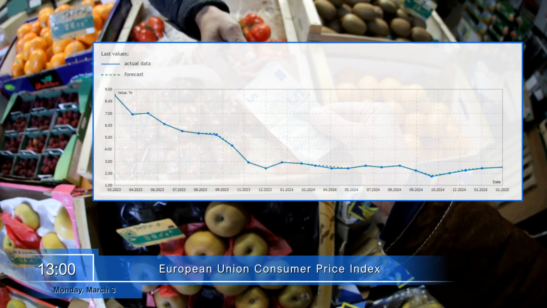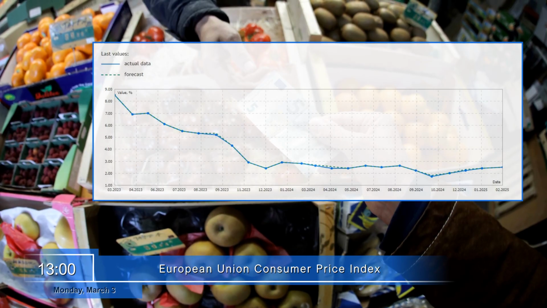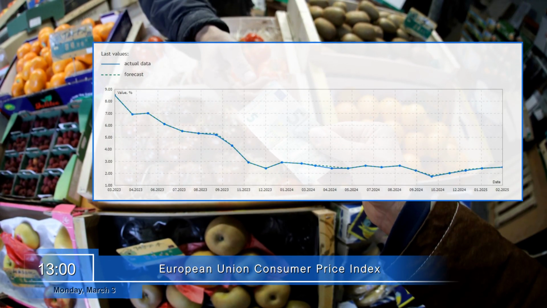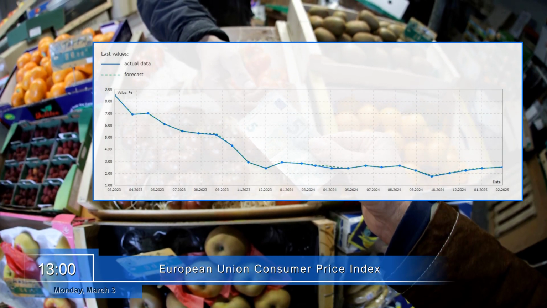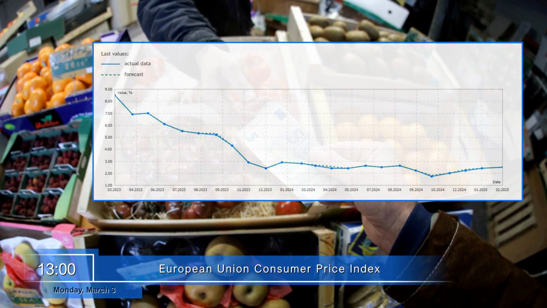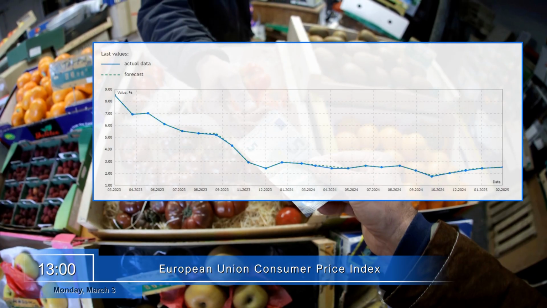Monday, March 3rd. First, next week at 1 p.m., the EU countries will report the annual results of the Consumer Price Index. These reflect the change in prices for goods and services in the euro area in the reporting month, compared to the same month of the previous year. The index's growth in conditions of insufficient inflation has a positive impact on the euro's quotations.